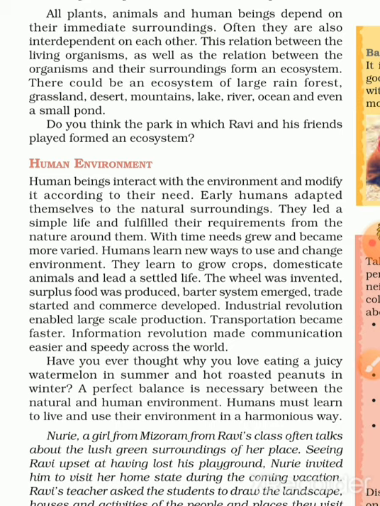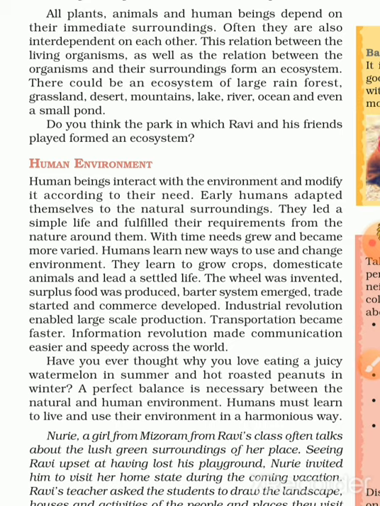They were living in the forest, surviving on whatever food they got from it. They led a simple life and fulfilled their requirements from nature around them. They did not modify the environment.